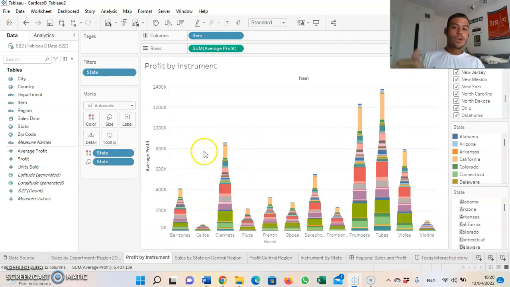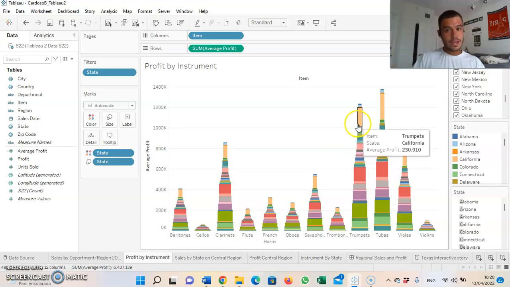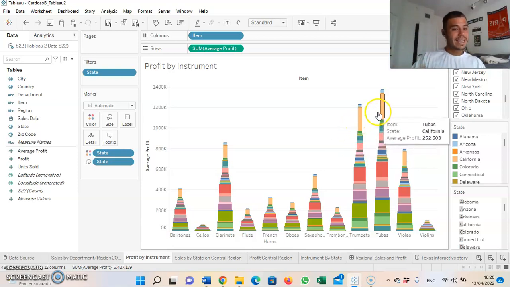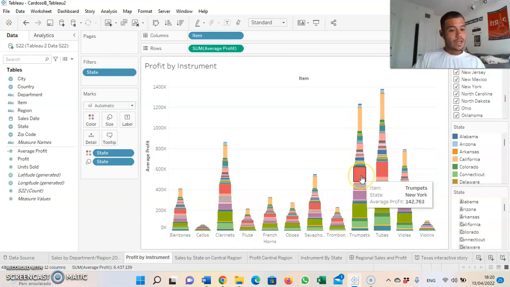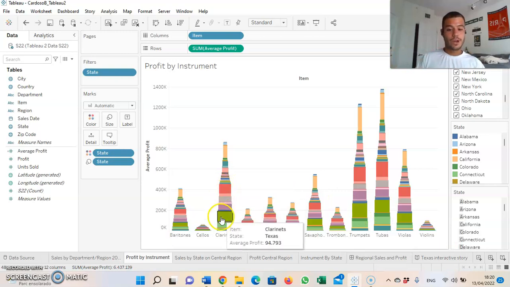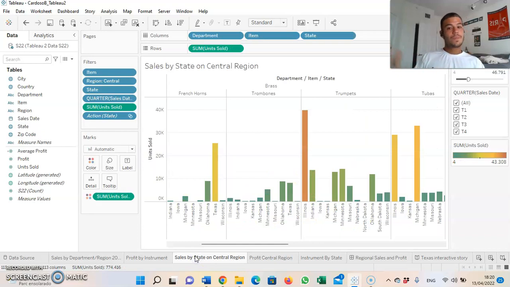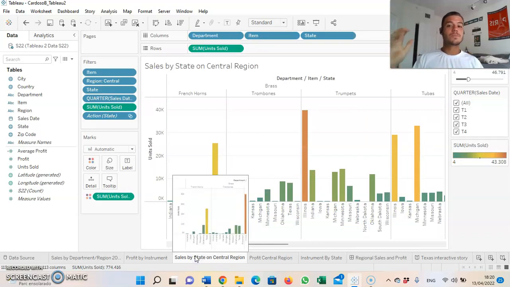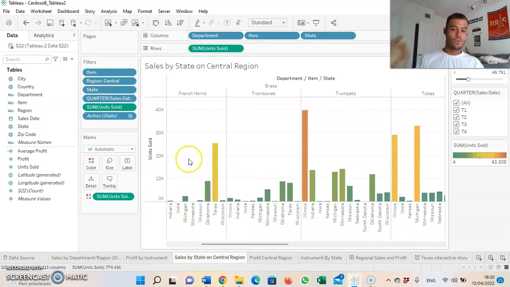Now, moving on, we have this bar chart, in which we can see the relevance of each state on the profit numbers. Here we can see California, we can see New York, and you can see Texas as having the biggest relevance of profiting in the whole country for almost every single different instrument. Well, now breaking down, let's go specifically to the central region.